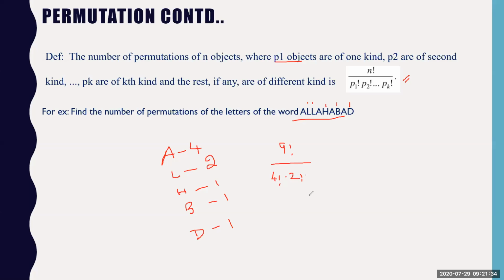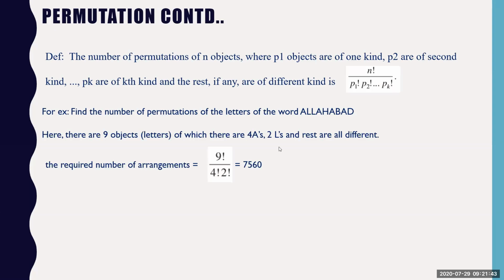So what is the answer? There are 7,560 arrangements possible. We will link all this concept together with probability later.